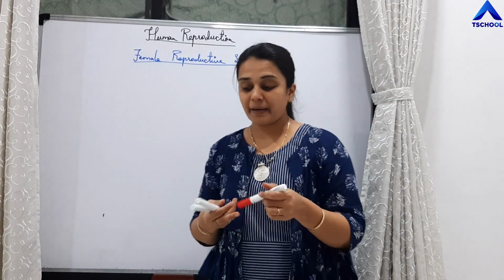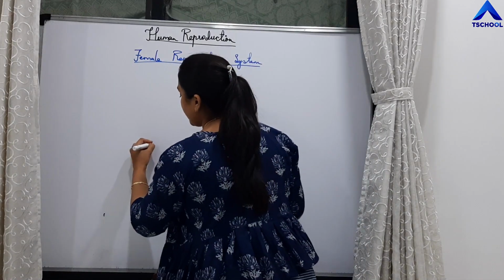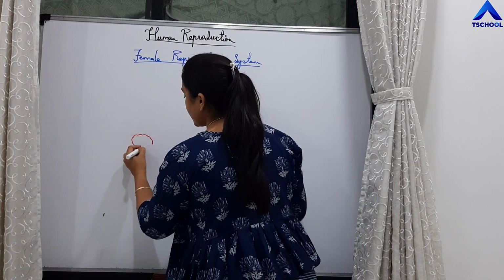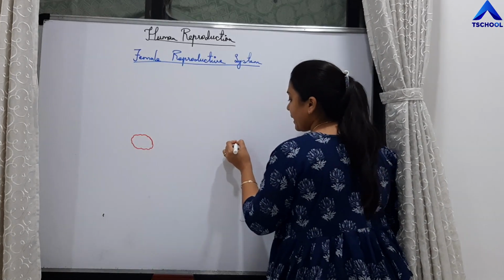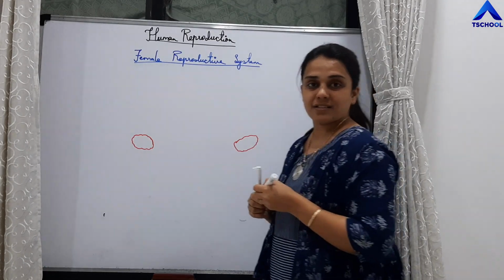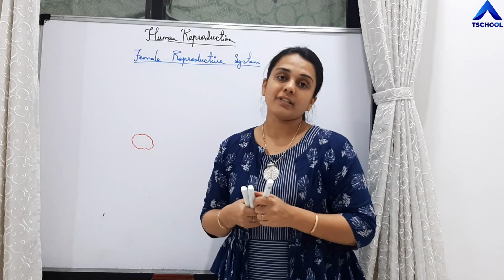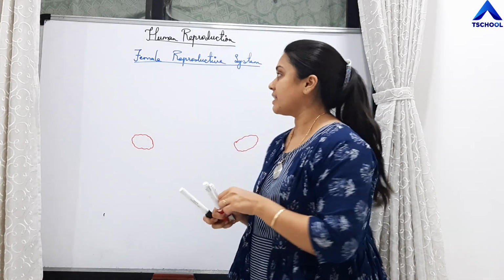So first, the primary sex organs. The primary sex organs are a pair of ovaries. So a pair of ovaries are present in the lower part of the abdomen called as pelvic region.